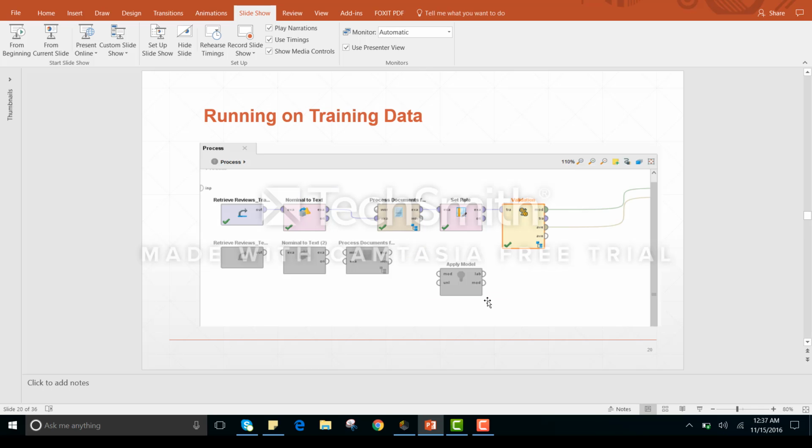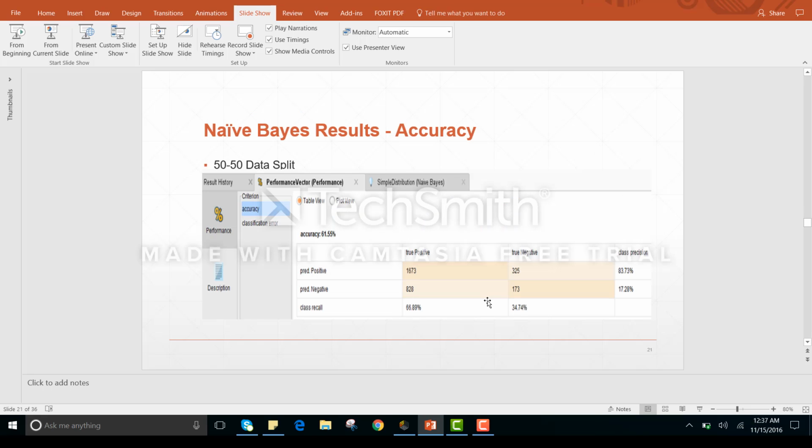So as you can see, we have run the data on the training. We have disabled the below techniques, and we have just enabled retrieve, review, nominal to text, process document, and the set role and the validation. And now we will check its accuracy also.